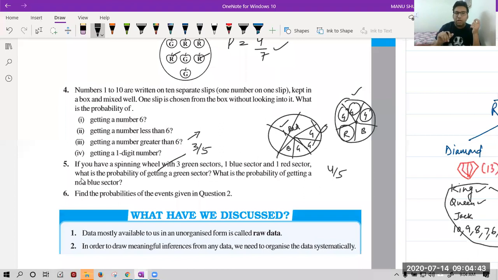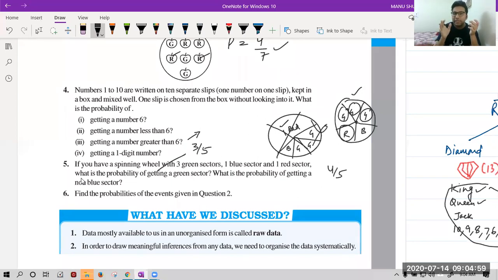Now see, what is the question? The 3rd part is getting a number more than 6. That means 6 is not allowed. So the possible numbers are 7, 8, 9, 10. So there are 4 possible numbers.